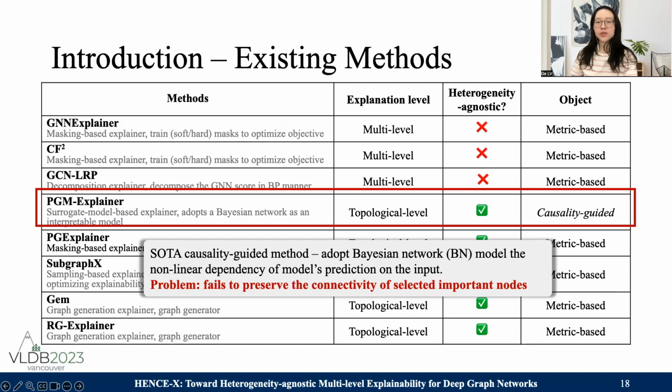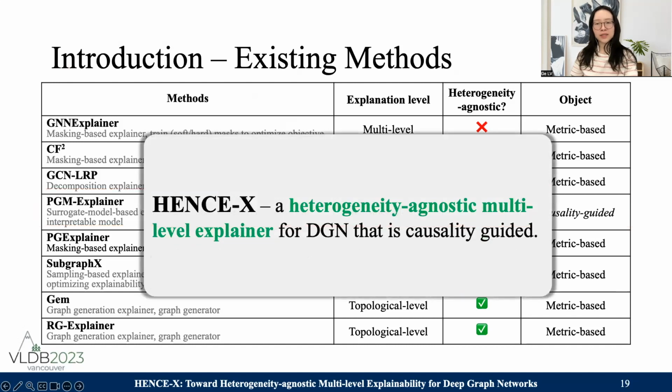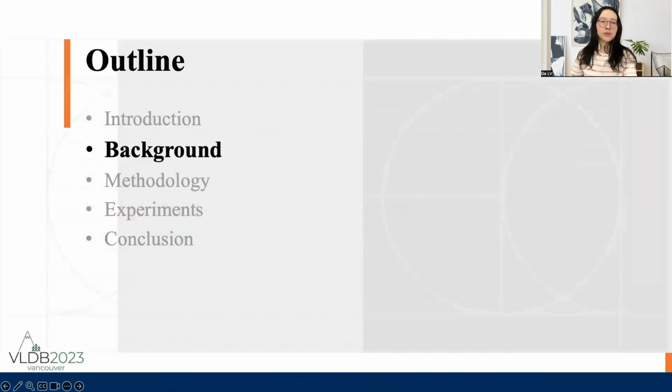However, it fails to preserve the connectivity of selected important nodes, which violates the message passing principle of DGNs. To address all the drawbacks discussed, we propose HANSAX in this work, a heterogeneity agnostic and multi-level explainer that is causality guided. Let's go to the background.